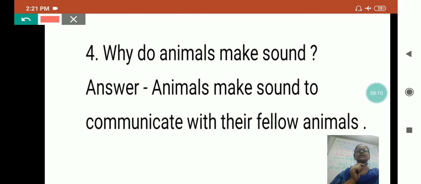The sound of different animals is named differently, like dog barks, snake hisses, cat mews. We will revise that later, we will have a revision class on that. So this is the simple question: why do animals make sound? Like we human beings, they make sound to communicate with their fellow animals.